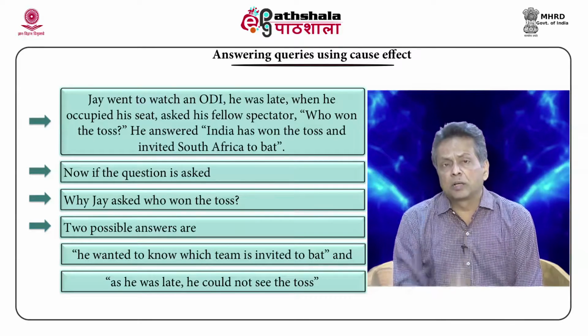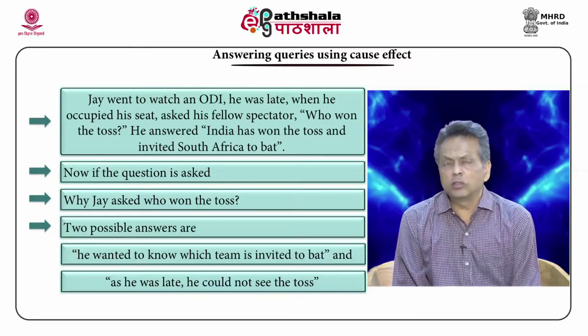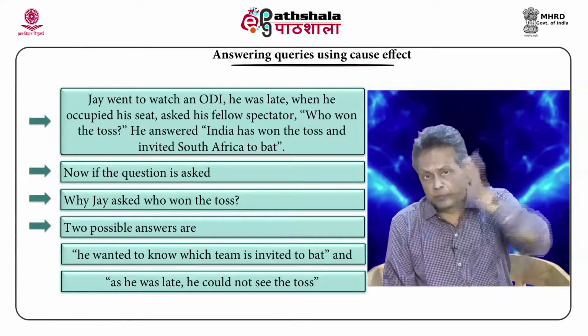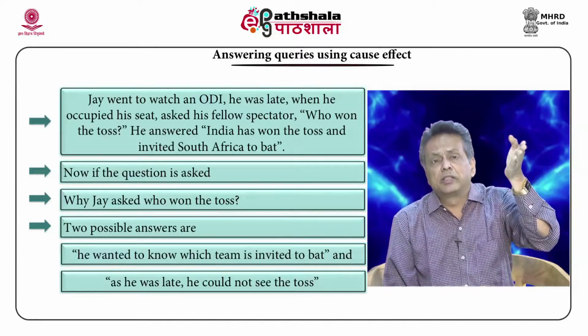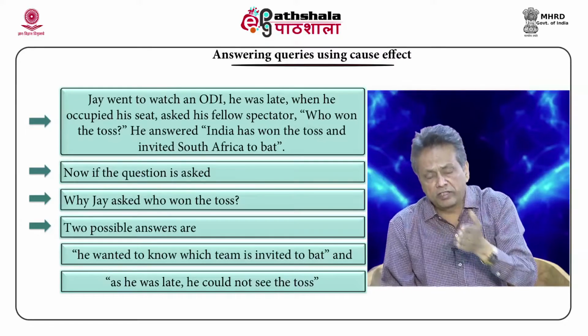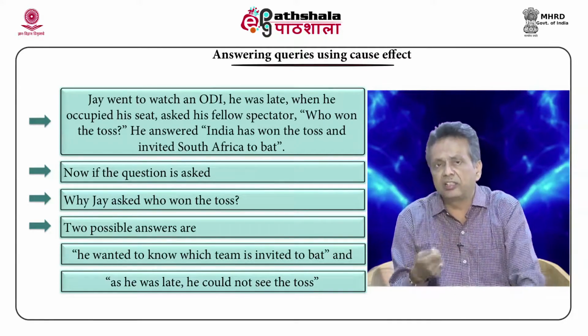Now this is the description provided. If the question is asked, why did Jai ask who won the toss? There are 2 possible answers. There is a cause-effect relationship. The statement is basically talking about a few events: Jai being late, him asking a question and getting the response. These are 3 things happening.